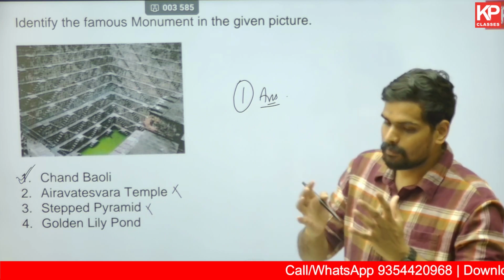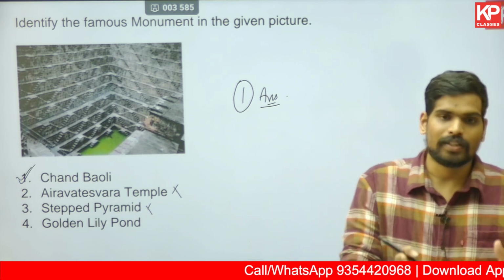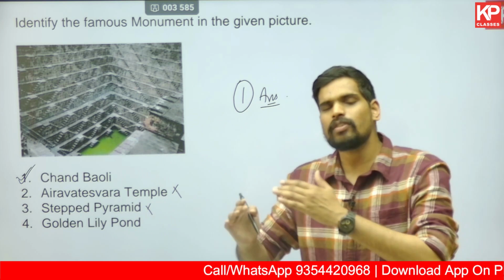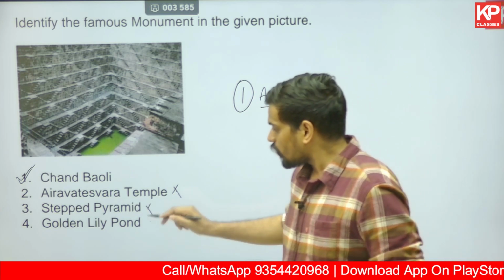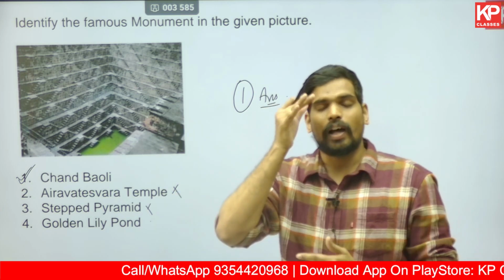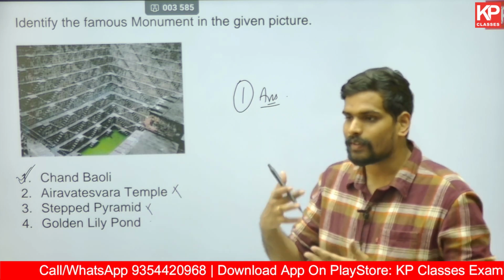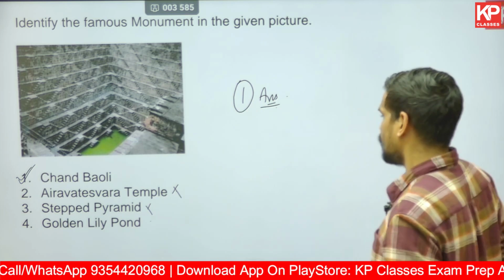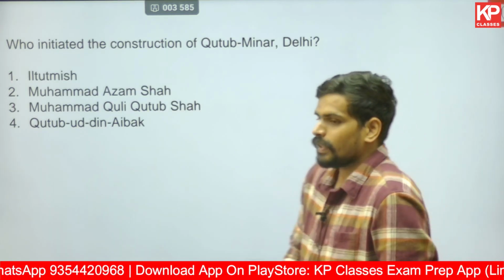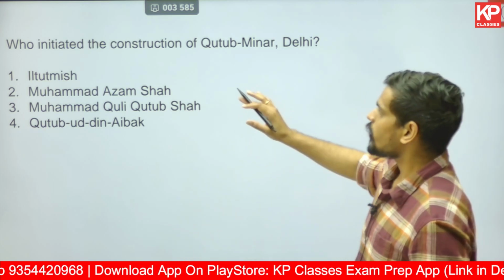Like I said, Chand Bauli is a typical feature of Gujarat and Rajasthan, so try to create that link. Whenever you read the questions to solve them, try to link them with other concepts. Like I said, Golden Lily Pond is a feature of Meenakshi Amman temple. So try to link information wherever feasible. So that's the answer for this question. Next one.